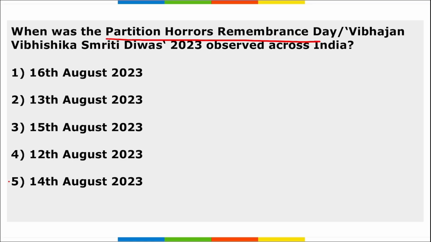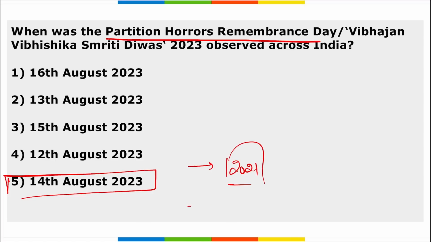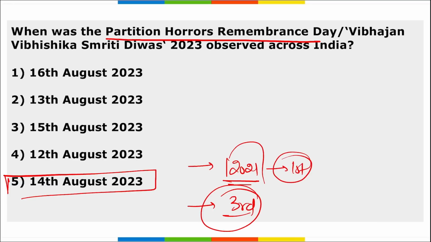It is on 14th of August that every year we observe this Partition Horrors Remembrance Day, and this was started in 2021. So we can say this is the third ever edition of this Partition Horrors Remembrance Day that was observed in 2023, as the first ever edition was in 2021.